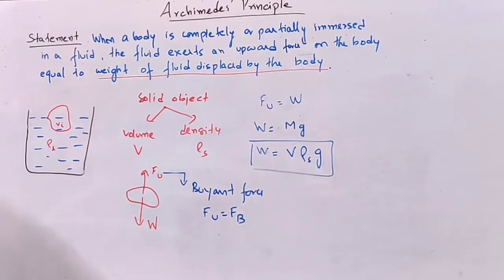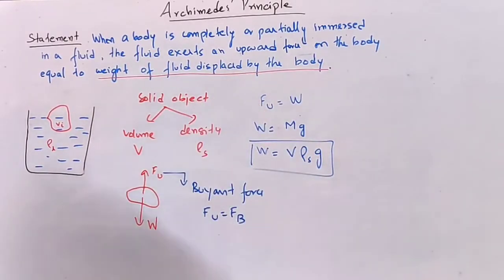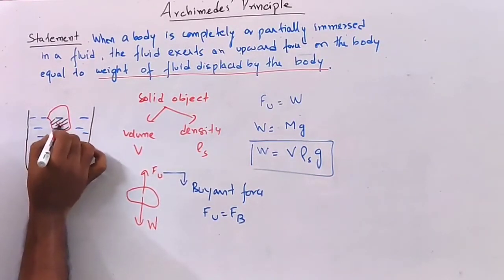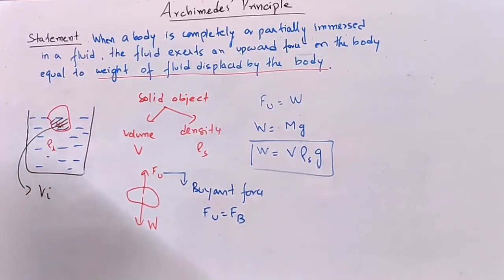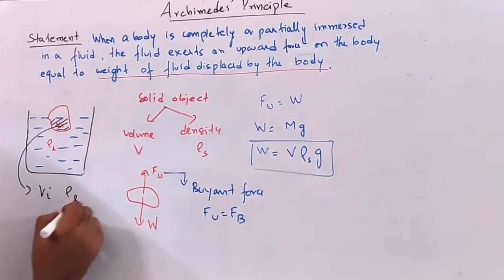Now what about the upthrust? The upward force on the body is equal to the weight of the fluid displaced by the body. The fluid displaced is due to the immersed volume Vi, and suppose rho L is the density of the liquid.